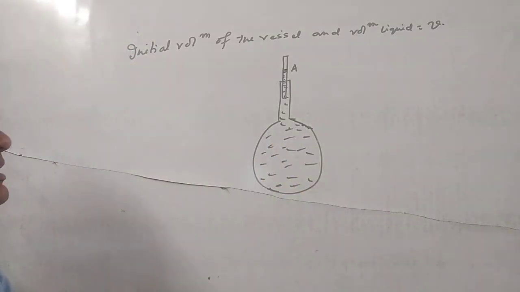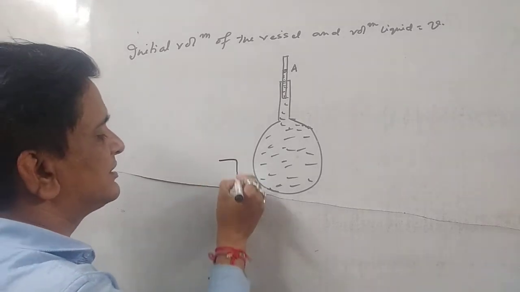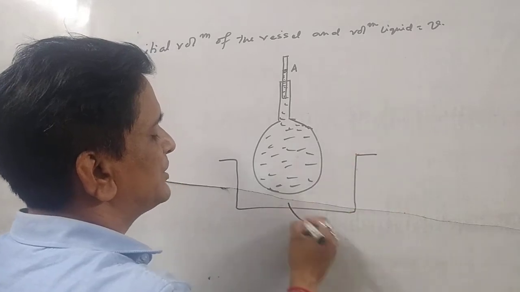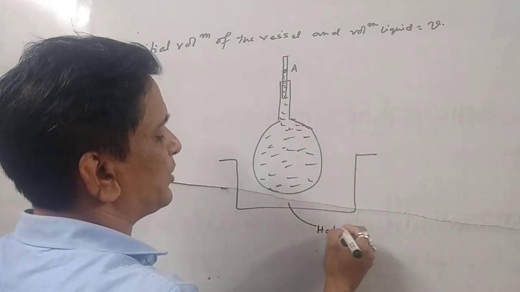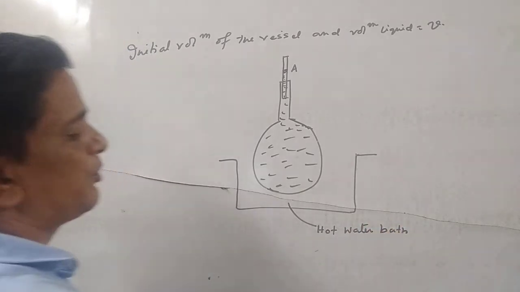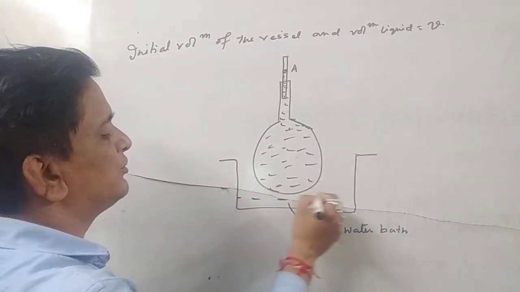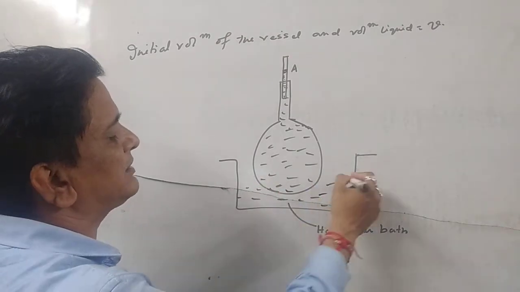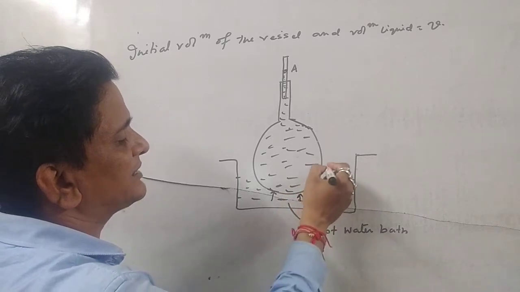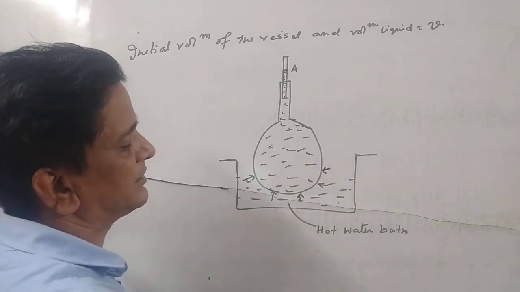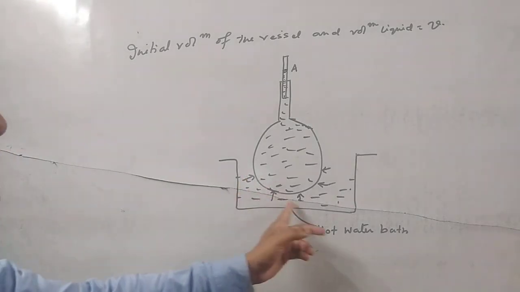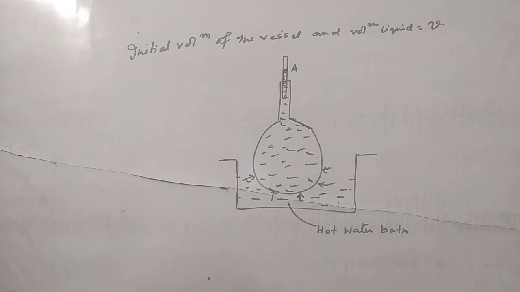Is it clear? Now we place this vessel in a hot water bath. What will happen when you place it in a hot water bath? At first the vessel will get heat from this hot water bath.